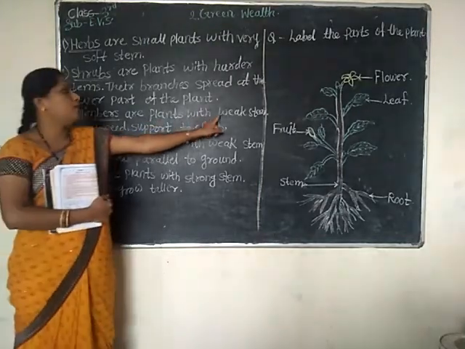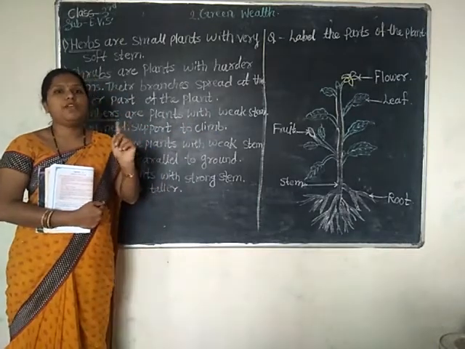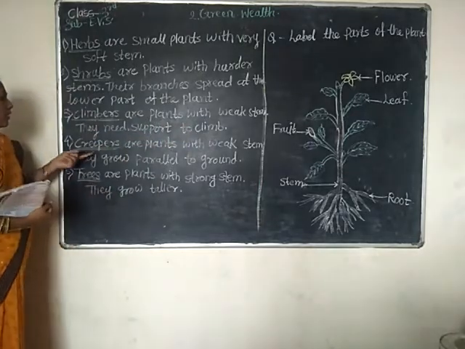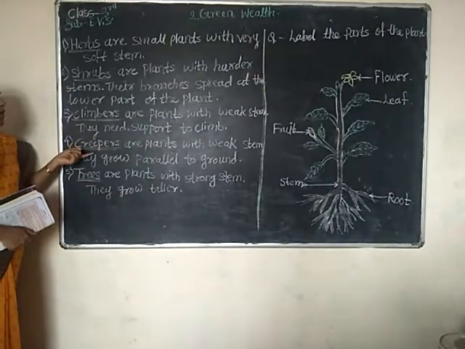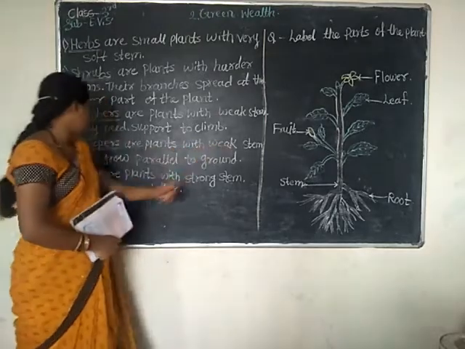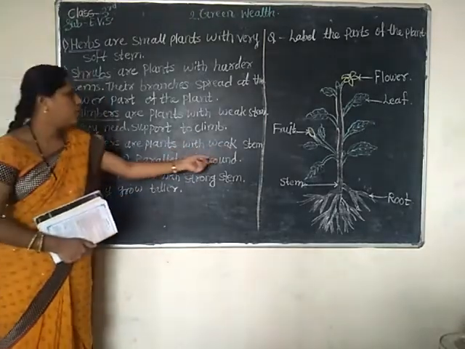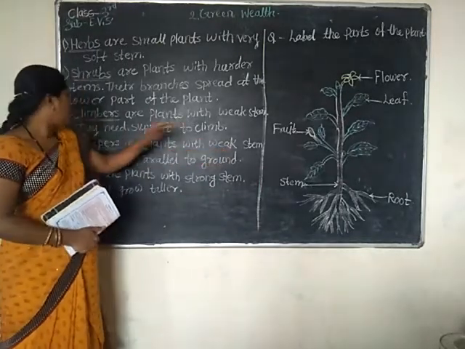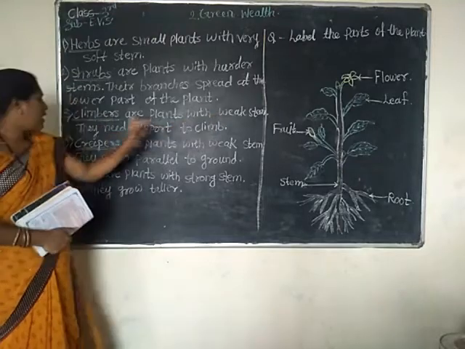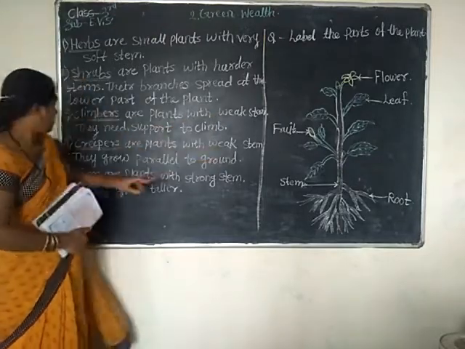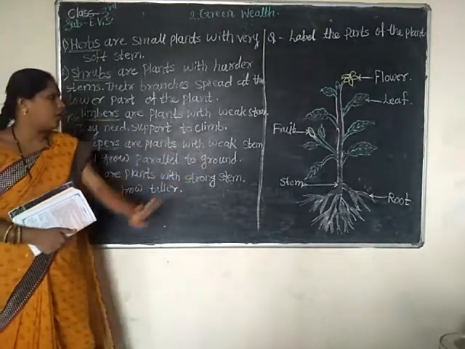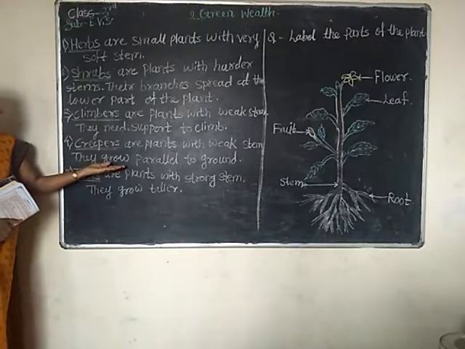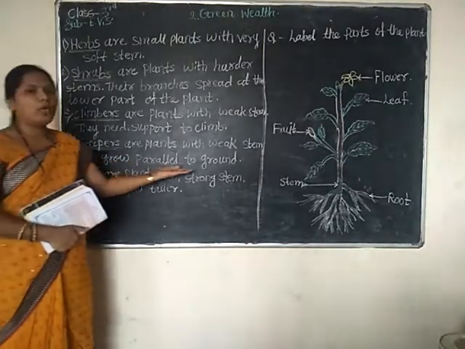Climbers are plants with a very big stem, so they need support to climb. Next one, creepers. Creepers are plants with a weak stem. They grow parallel to the ground. Climbers also have a weak stem and creepers also have a weak stem, but creepers grow parallel to the ground. Here climbers need support to climb up and here creepers need support to grow parallel.